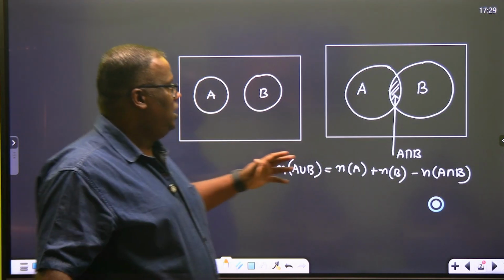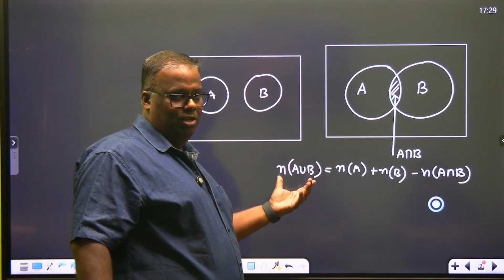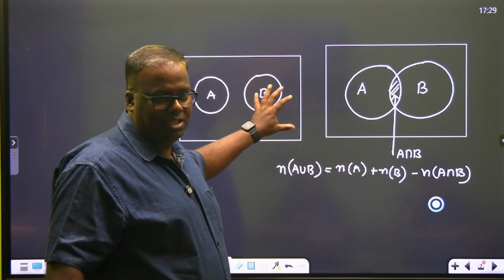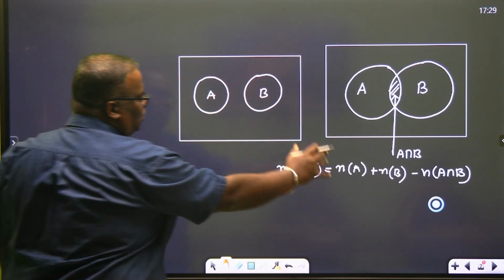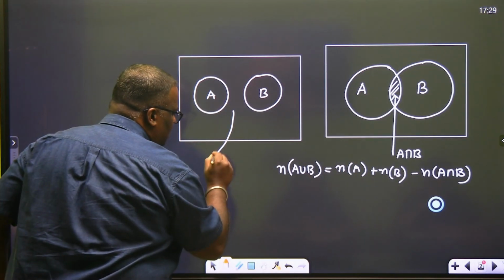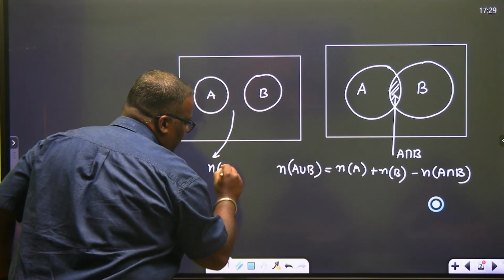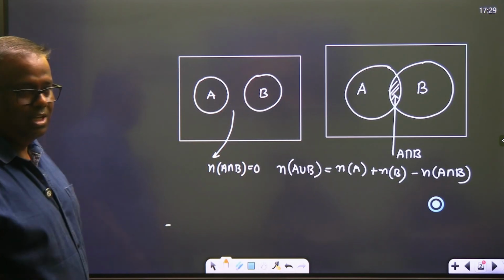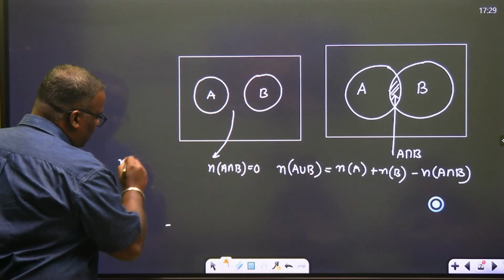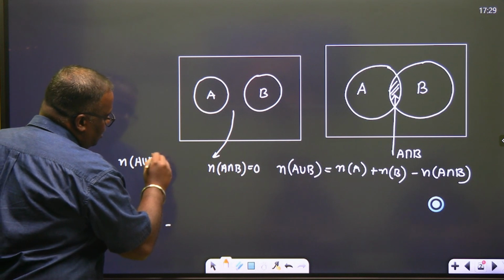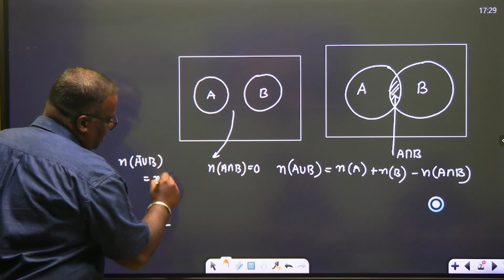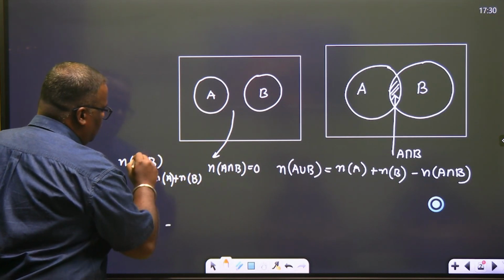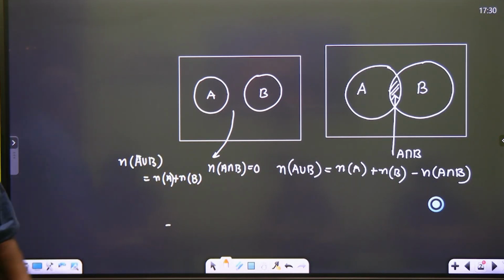Similarly, what is the probability of A union B? Now this was when you saw it from set theory. Now say these are two events. In this case, N of A intersection B is equal to 0. So if somebody asks what is N of A union B, you will say it is N of A plus N of B. I'm explaining class 11 set theory to you.